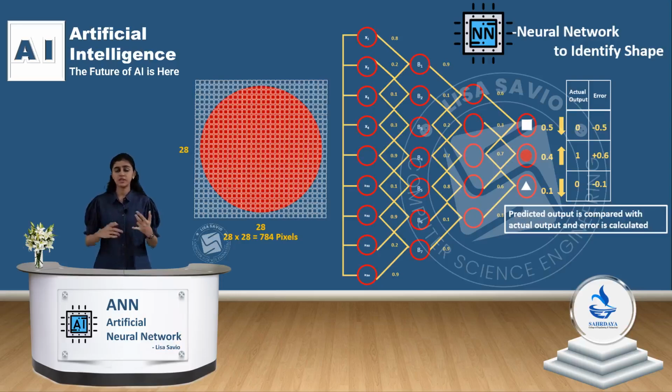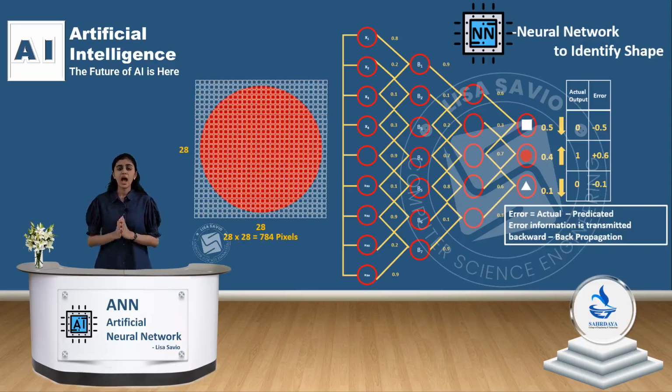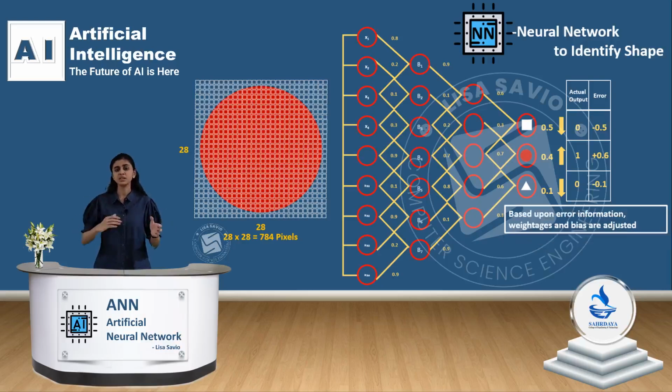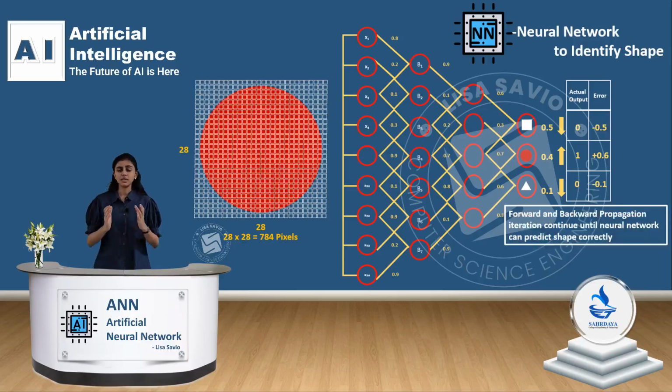Training consists of the input set, comparing the predicted output to the actual output to determine errors, and adjusting the weights by back propagation. Forward propagation and backward propagation are done iteratively to refine the model until it can accurately predict the shape. Only then can this model be used to predict unseen shapes in the future.